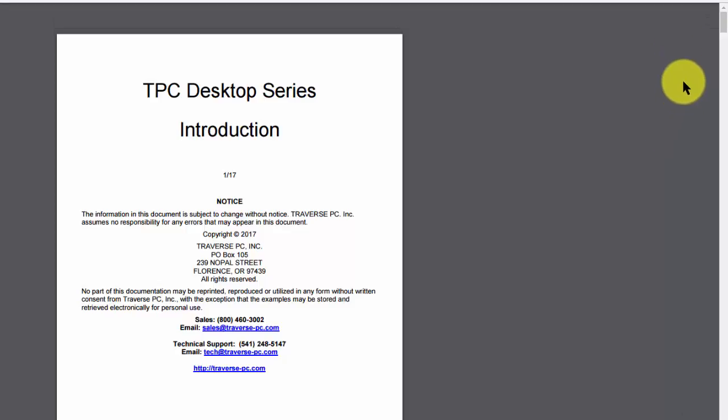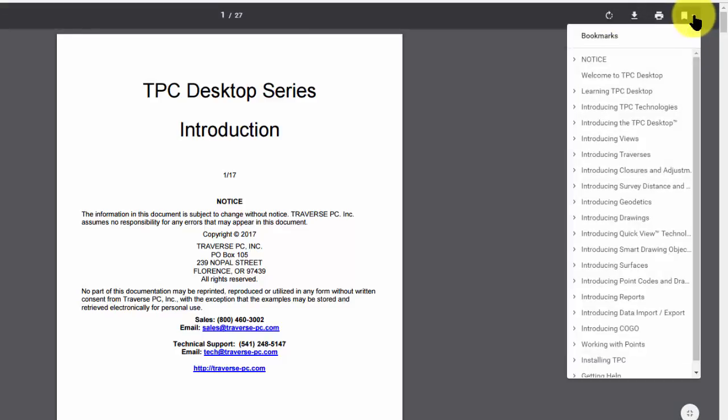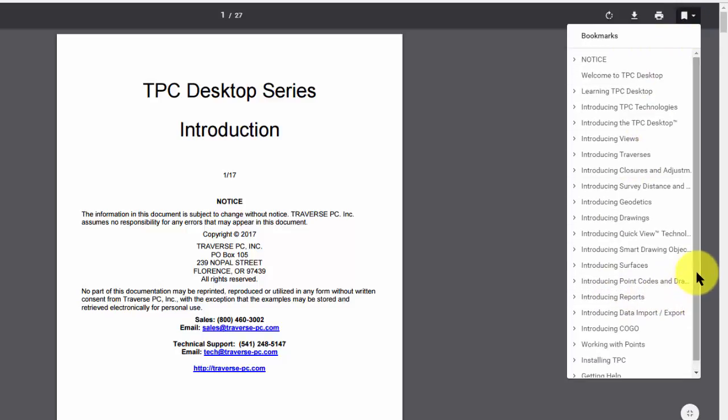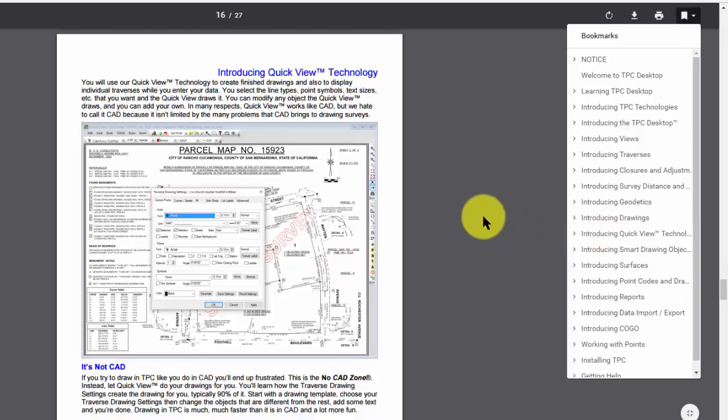The introduction has a number of chapters in it, and I'm going to show you these chapters by clicking on this little ribbon bar up here. And here are all the chapters in this introduction. So if I want to say, tell me about this quick view technology that Traverse PC uses, I can just simply click it. Traverse PC will show me that introduction.